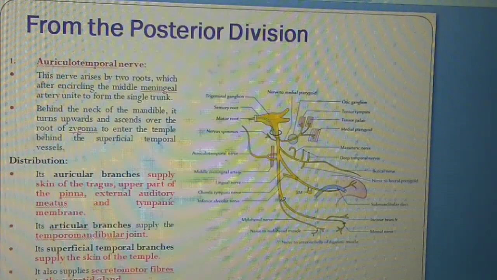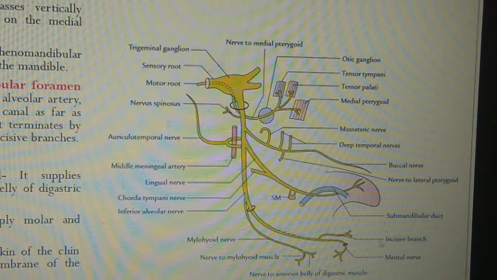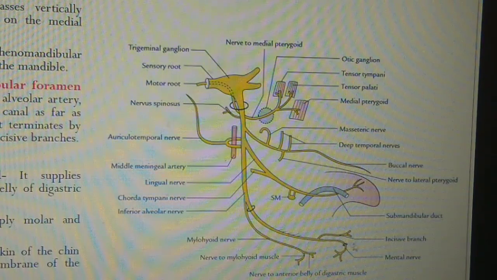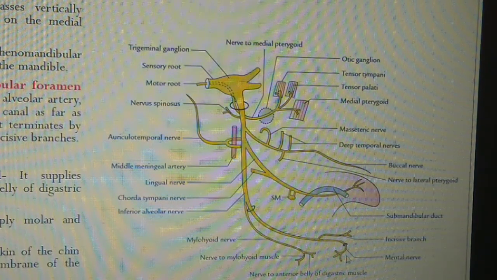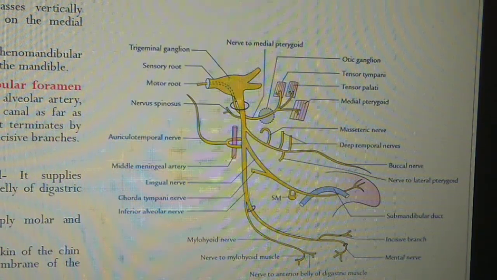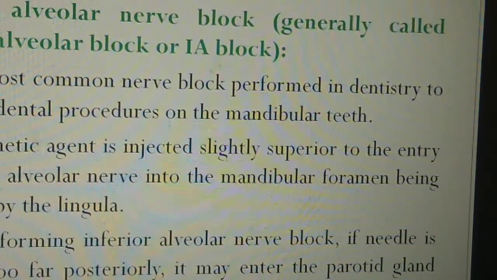It also supplies the canine teeth and incisor teeth. So this branch is known as the incisive branch. Now the branch which emerges out from the mental foramen is known as the mental nerve, which supplies the skin of the chin and mucous membrane of the lower lip. So this is all about the branches of the inferior alveolar nerve.